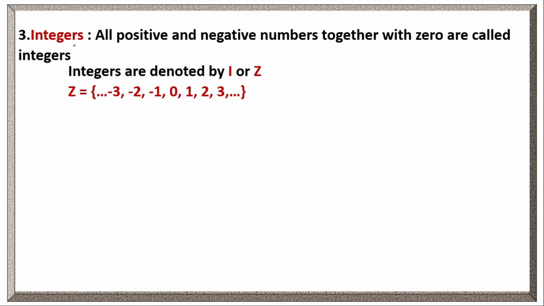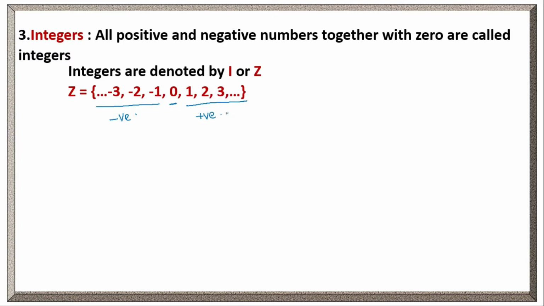Let's see integers. All positive and negative numbers together with 0 are called integers. Here 1, 2, 3, 4 and so on are all positive integers, positive numbers. And minus 1, minus 2, minus 3 and so on are negative numbers. 0 is neither positive nor negative. So all positive numbers and all negative numbers together with 0 are called integers.